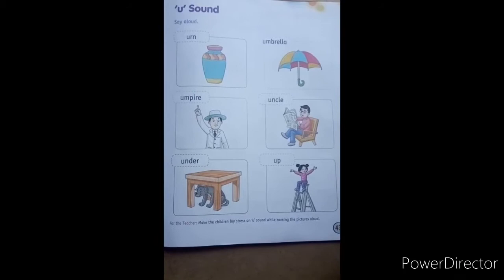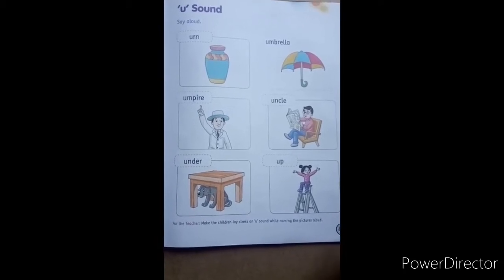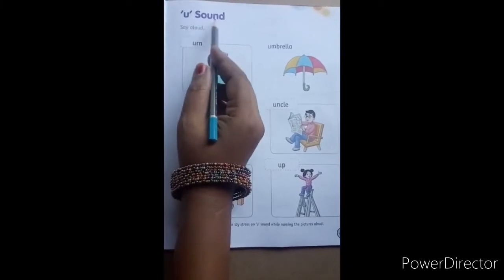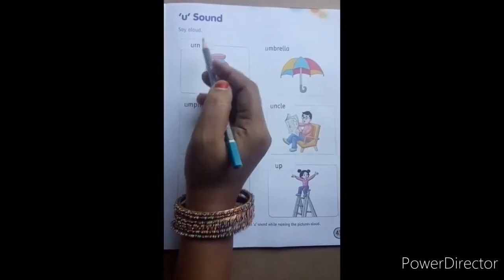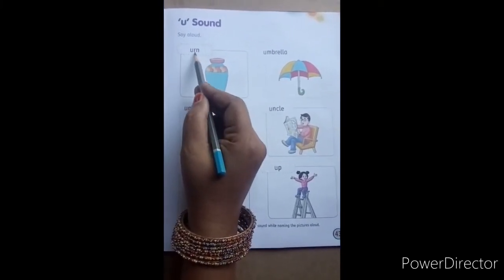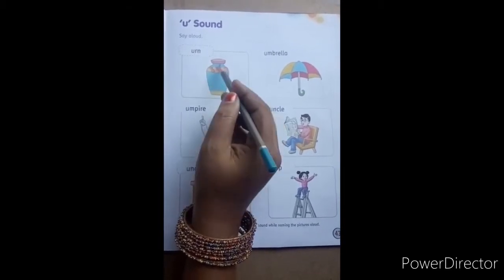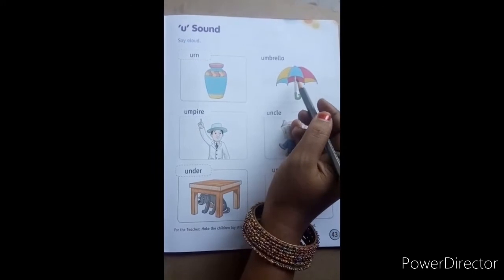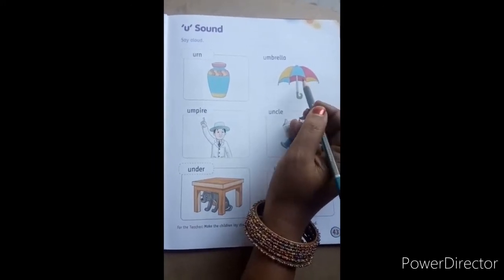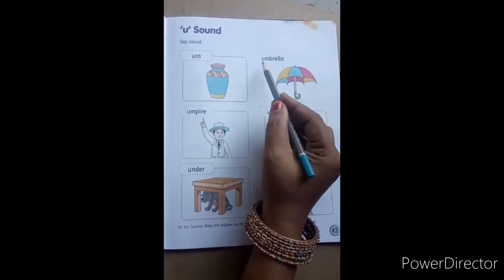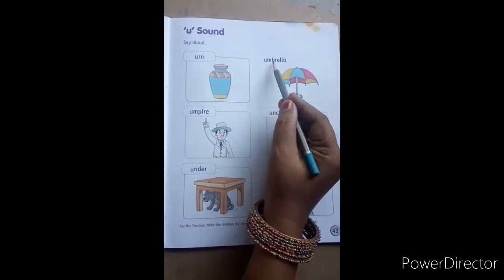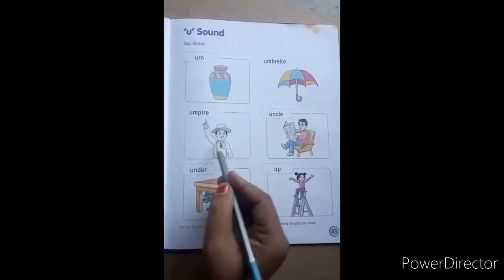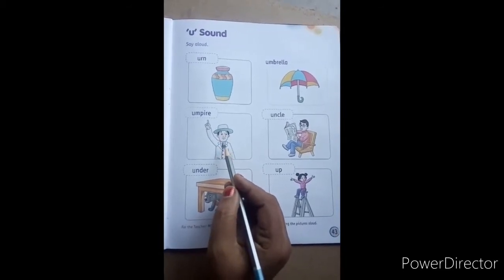Children, take out your English textbook. Open page number 43. Here we have U sound words. Repeat after me, children. U-R-N, urn. And here we have an umbrella. What is it? It's an umbrella. What is the spelling of umbrella? U-M-B-R-E-L-L-A. Umbrella.